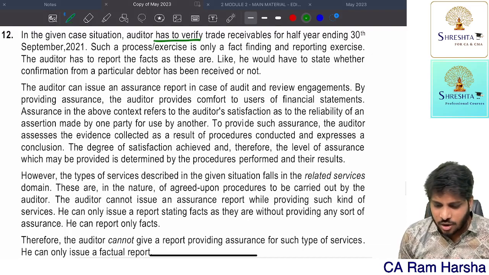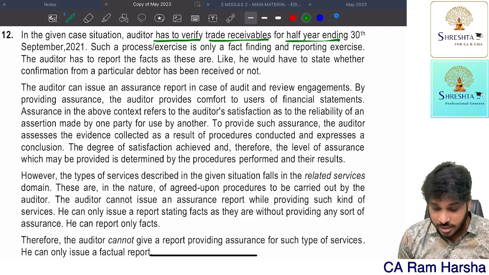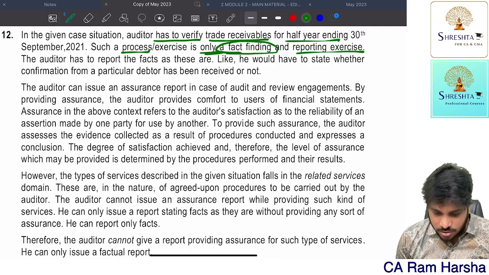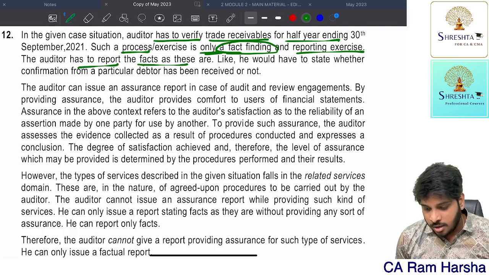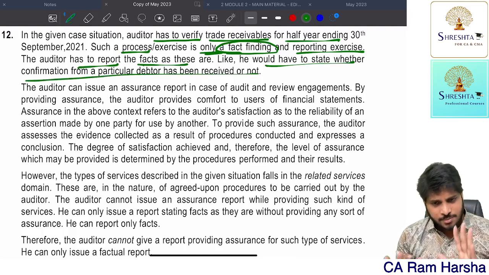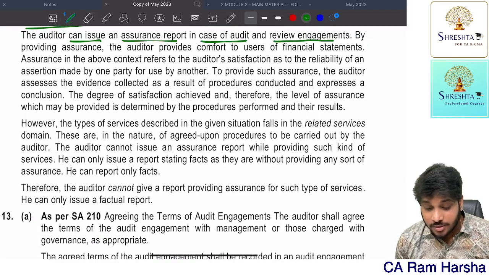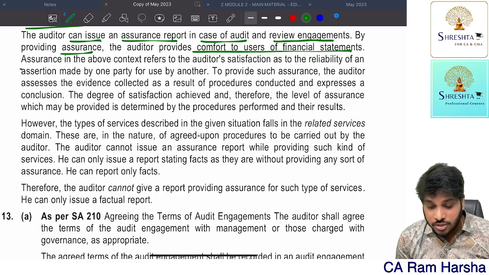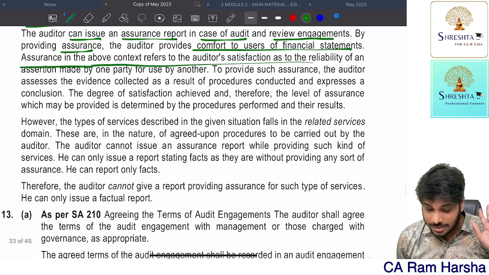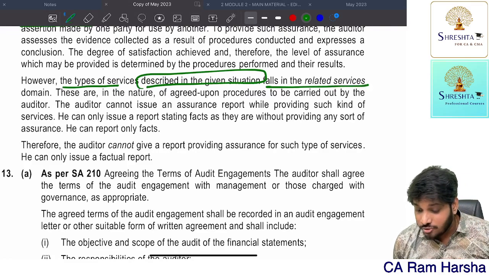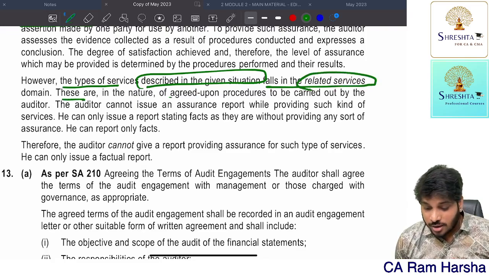So in the given situation, the auditor has to verify trade receivables for the half year ending. This process is only a fact-finding and reporting exercise. The auditor has to report the facts as they are, such as whether confirmation has been received or not. The auditor can issue an assurance report in case of audit and review, by which he confirms to the users of the financial statements. The type of service described in the given situation falls under related services, like agreed upon procedures carried out by the auditor. The auditor cannot issue an assurance report while providing these kinds of services.